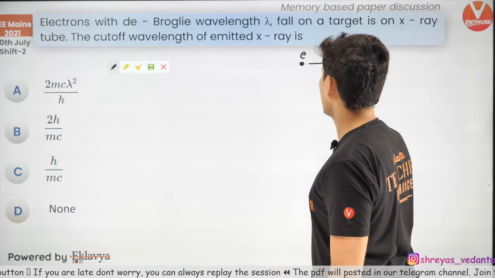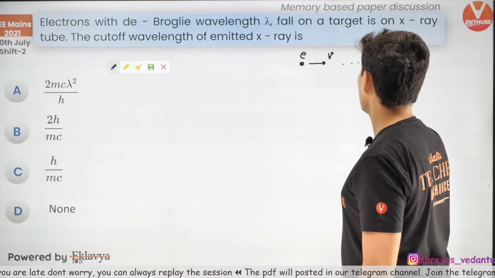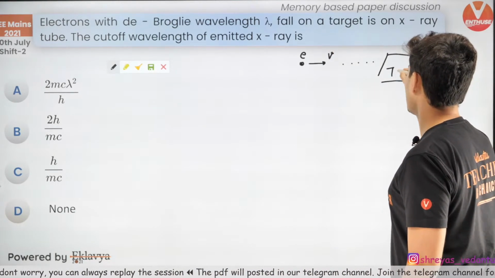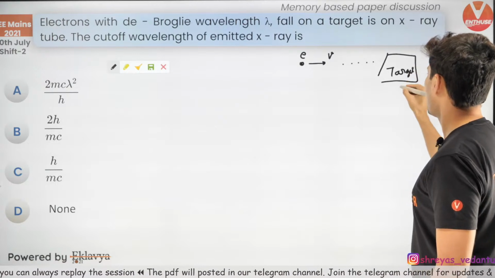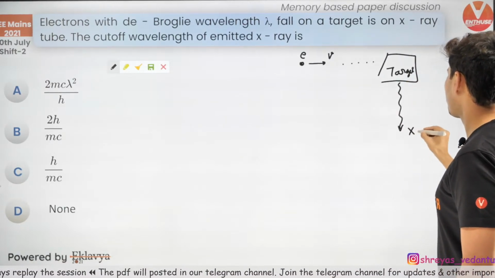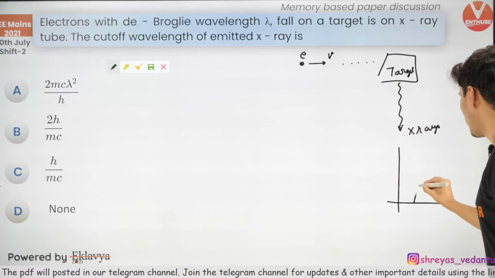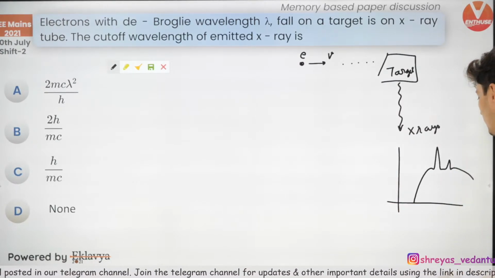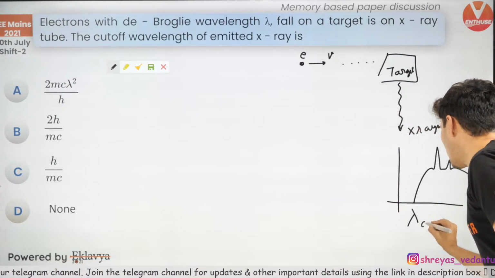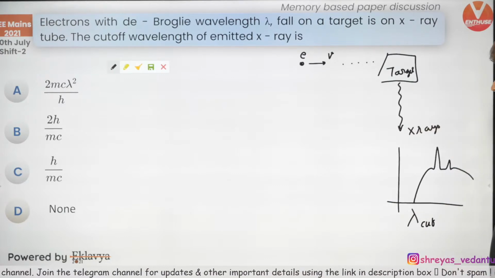If you have an electron which is moving with some speed, when it hits the target material, then we know X-rays are produced. We have seen that there is a graph for X-rays which looks something like this, and there is your cut-off wavelength over here.